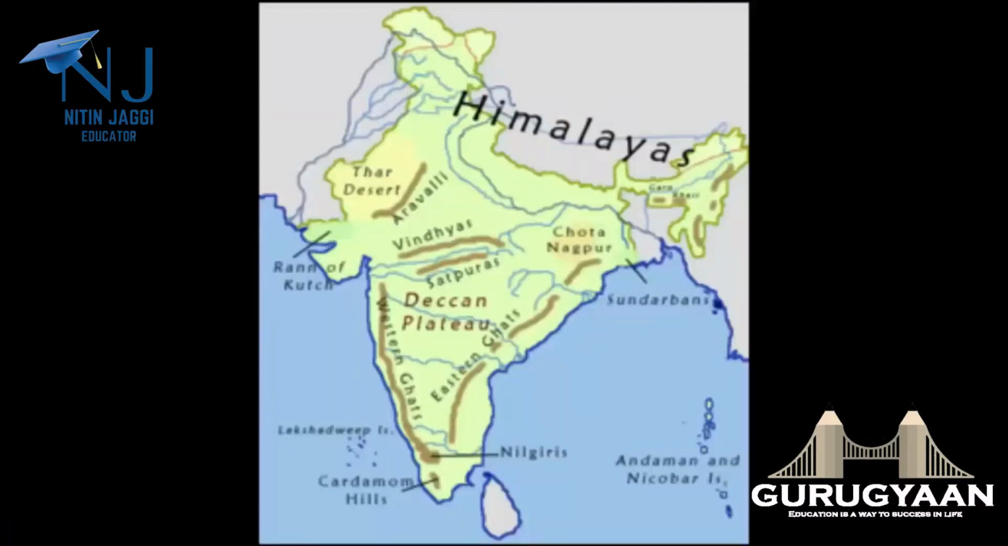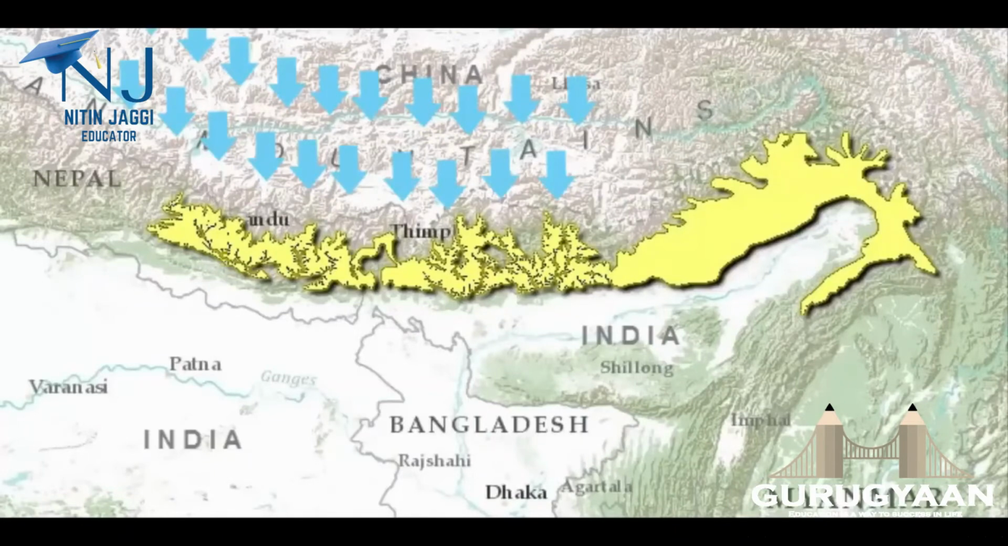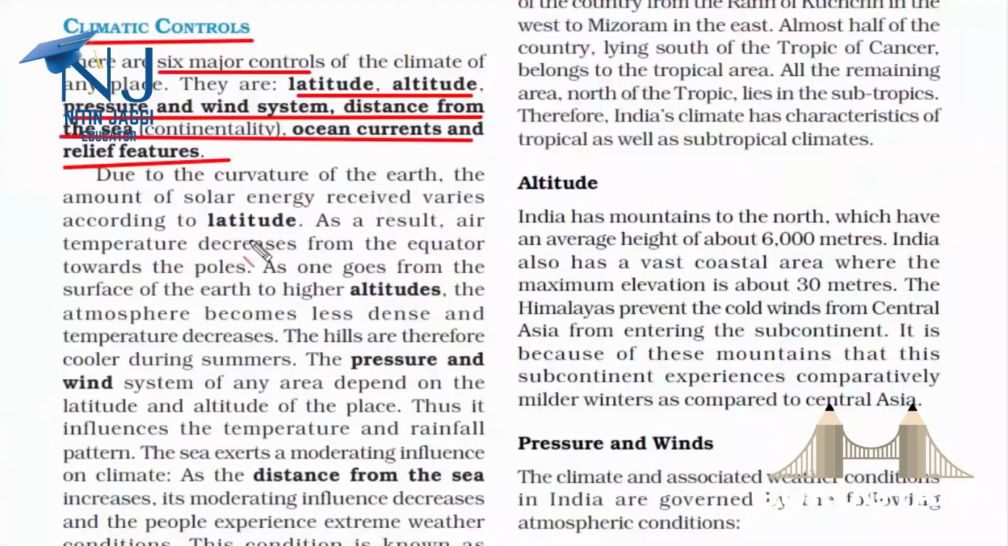And the last point is relief. And by relief, we mean the plateaus, mountains, etc. So these physical barriers also play a major role because these high mountains act as a barrier for cold or hot wind. One fine example is the Himalayas. They protect us majorly from the cold winds coming from the Arctic. So I hope now you are well versed with the climatic controls.